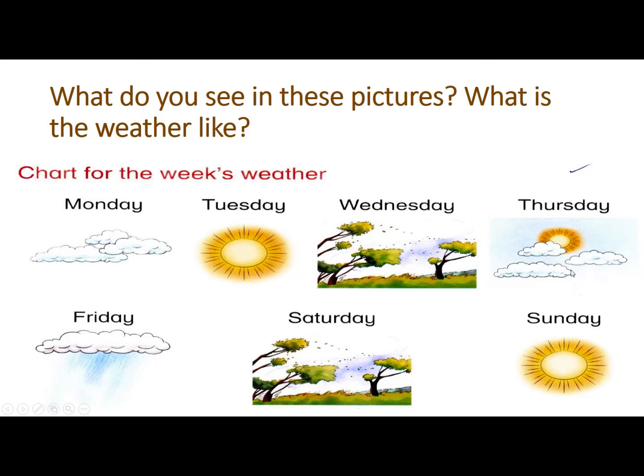Then Thursday, it's again cloudy. And on Friday, it's rain. Saturday, again windy. And Sunday, sunny day. Now you understand how weather changes from time to time or day to day.